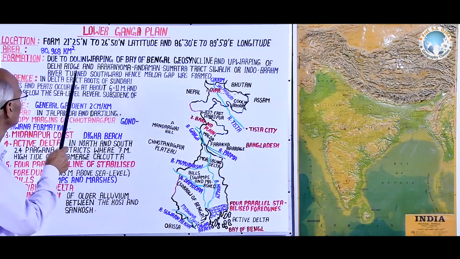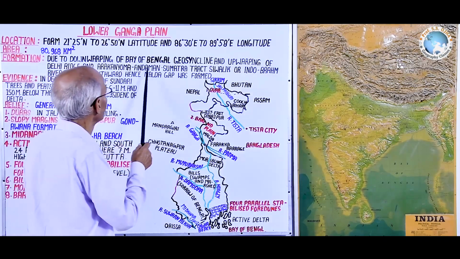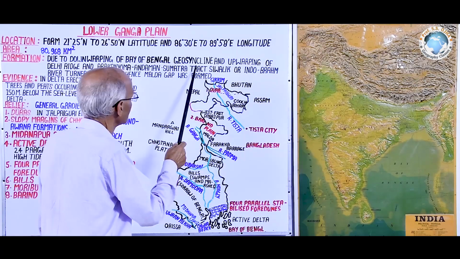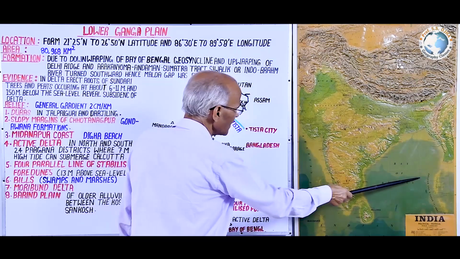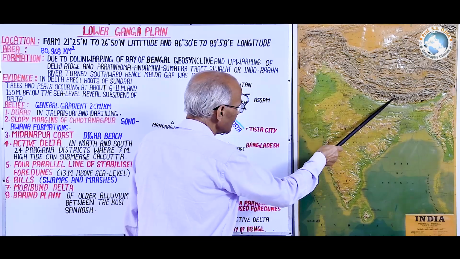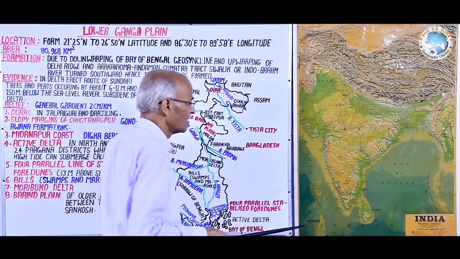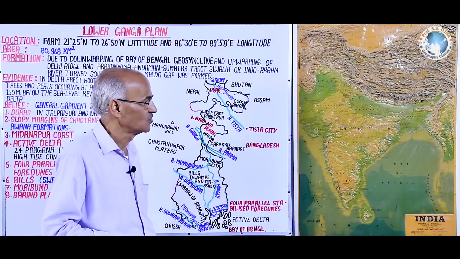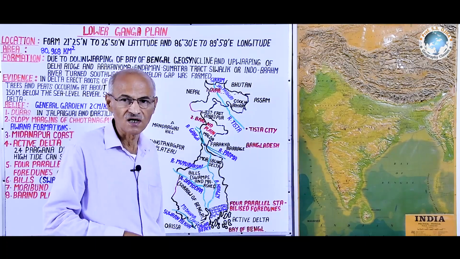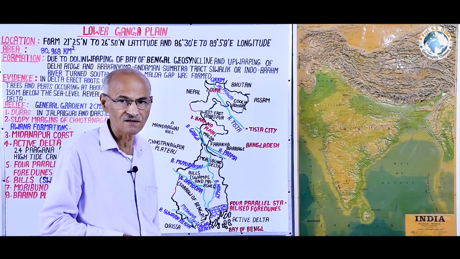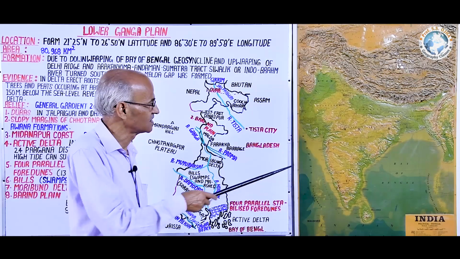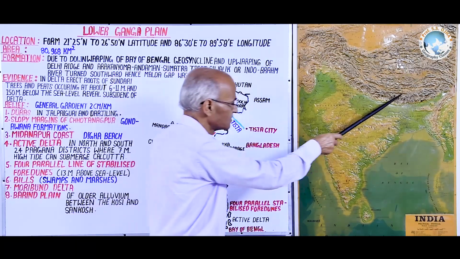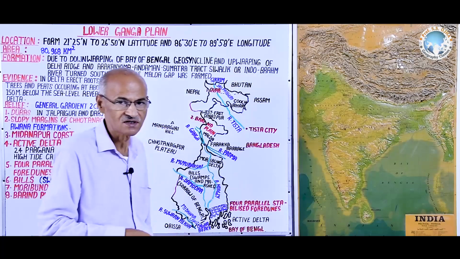Here, due to down warping of Bay of Bengal geosyncline, it underwent down warping. There are 2 large geosynclines on our planet Earth. First largest one is this Bay of Bengal geosyncline, which is undergoing subduction.